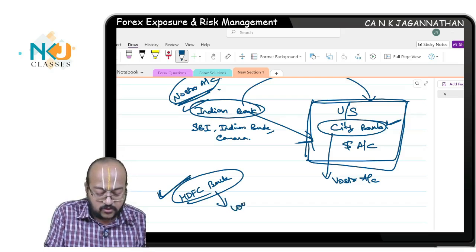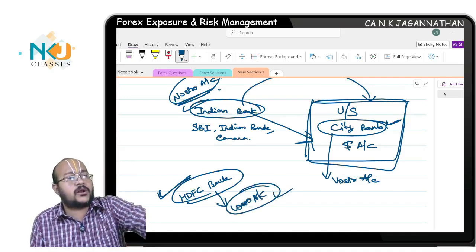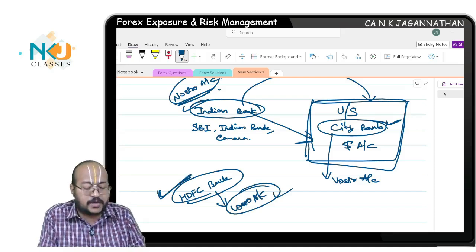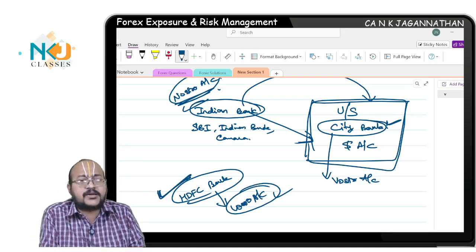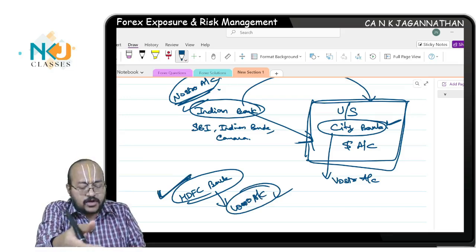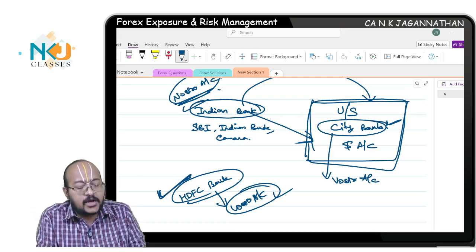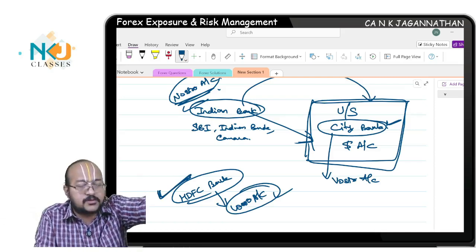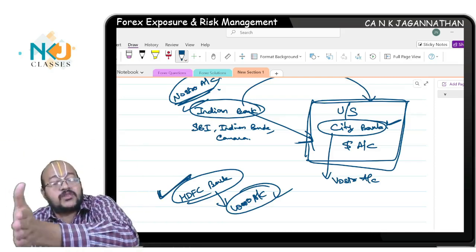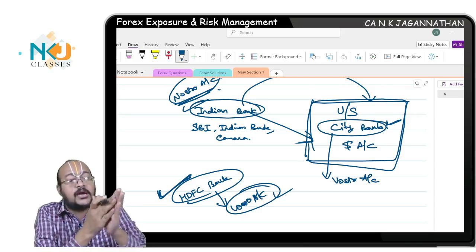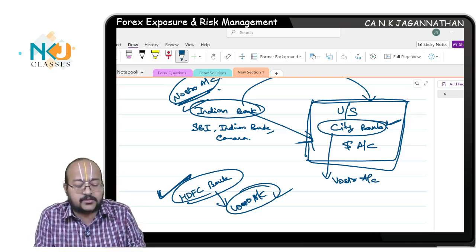This is a Loro account, which means your account with them. From HDFC Bank's perspective, the Indian bank is a third party, Citibank is also a third party, so it is just a facilitator. Your account, which means the Indian bank's account with them, in the sense of Citibank. From HDFC Bank's perspective, this account is nothing but a Loro account.